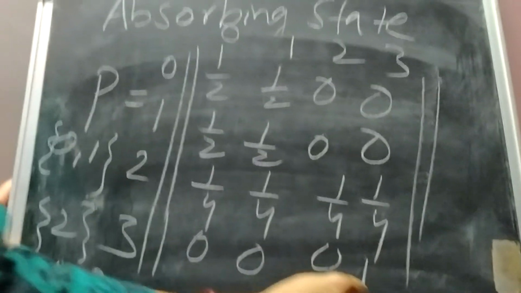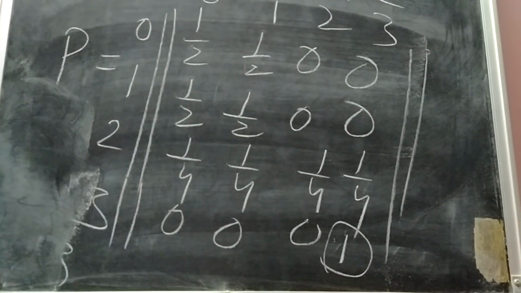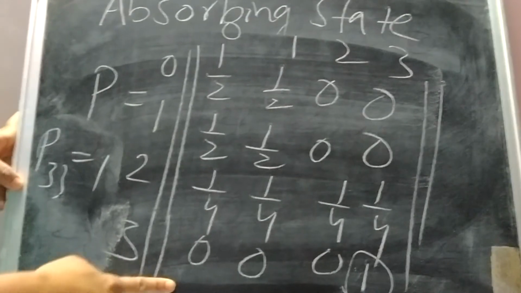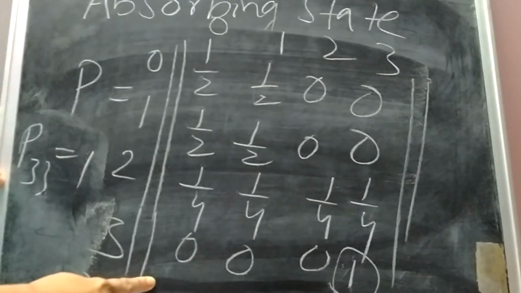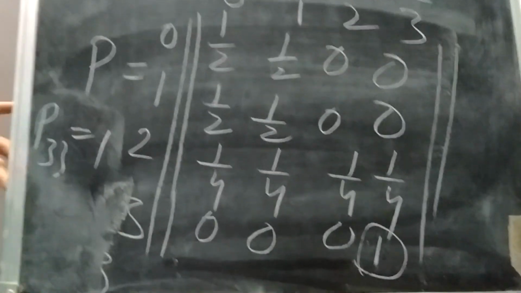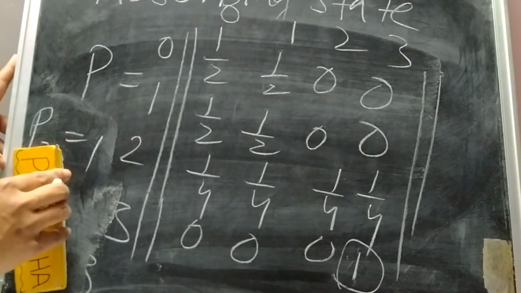Now we see that P33 is equal to 1, and no other state is accessible from it. So in this case state 3 is called an absorbing state. This way we can find the absorbing state: the probability for that particular state should be equal to 1 and no other state should be accessible from it. If these two conditions are satisfied, we say our state is an absorbing state. Thank you.